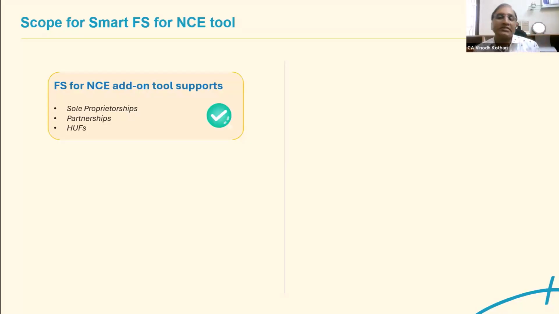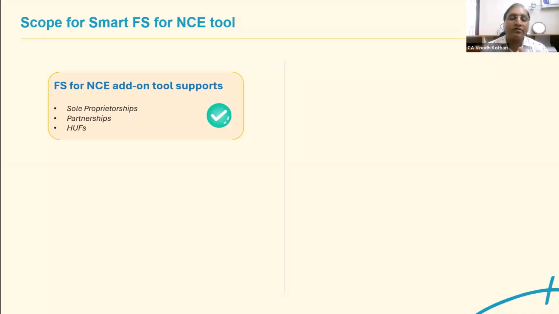But what Tally has done is it has created a separate utility. We will talk about the utility later on. First, let's understand why this has been done. If you remember, when the financial statements for companies came, the Schedule 6 format Tally incorporated, a lot of issues were going on. So they don't want this to happen in this version.